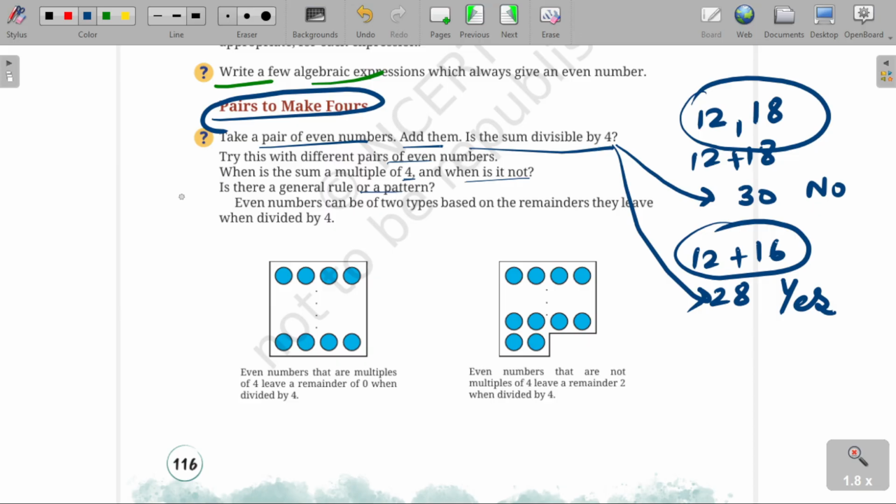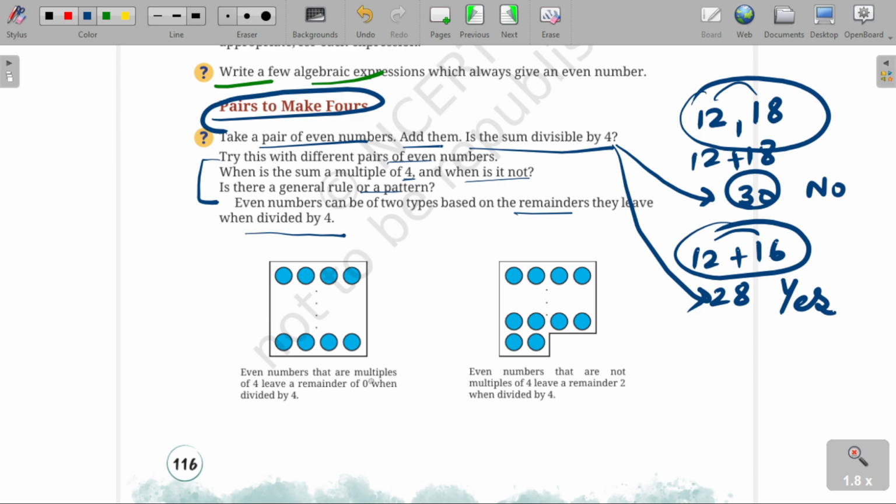So now what they want to say is, to find the rule whether we add two evens, the resultant number is a multiple of 4 or not. Okay? Even numbers can be of two types based on the remainders they leave when divided by 4. यहाँ पे क्या कह रहे हैं?